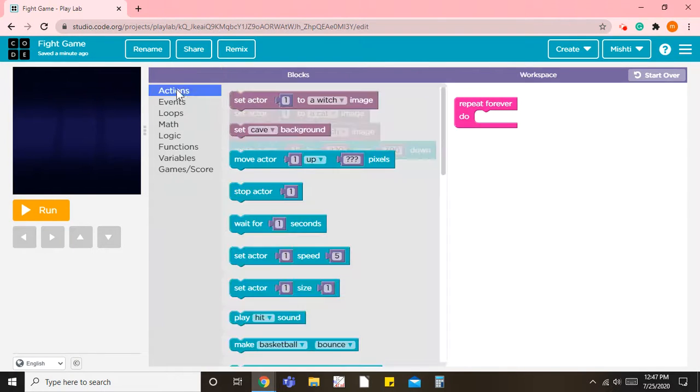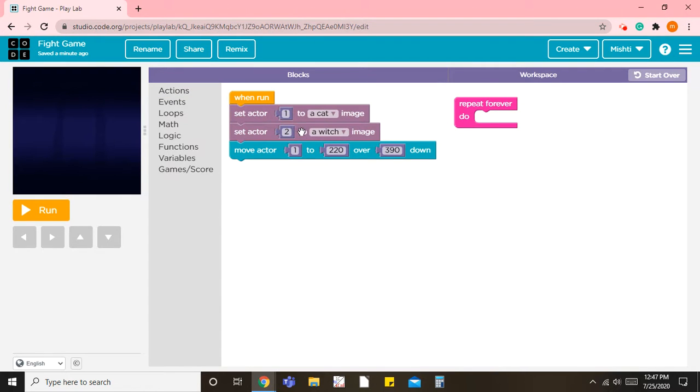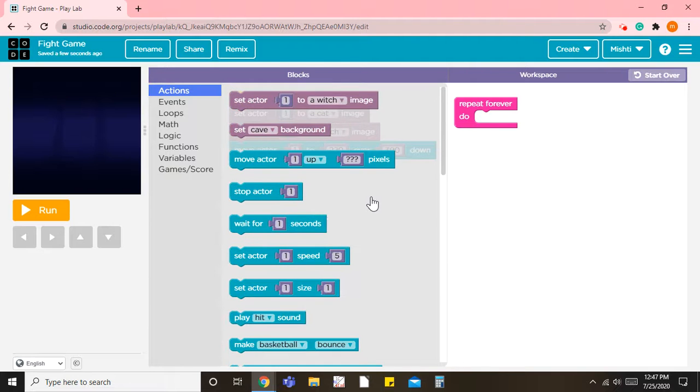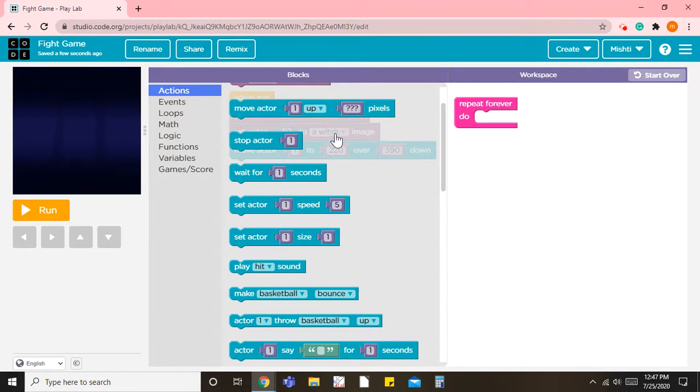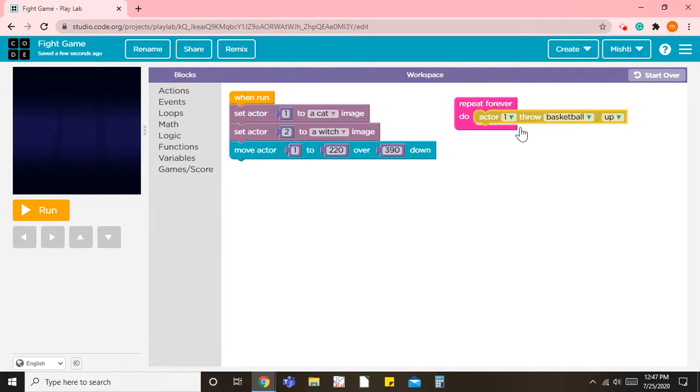So we want actor 2 to throw fireballs and stars. So now we need to find the block in the actions, throw fireball. Yes, there we go. Actor 1 throws a fireball up.